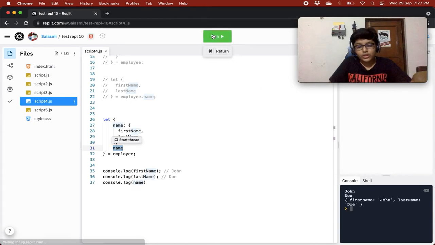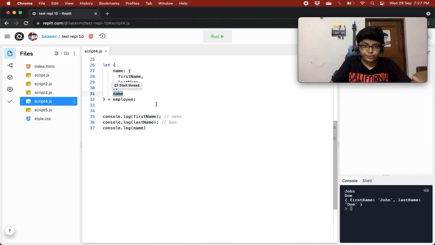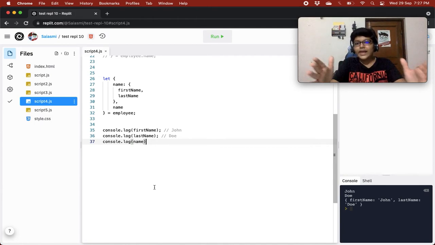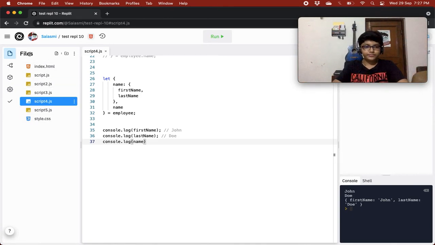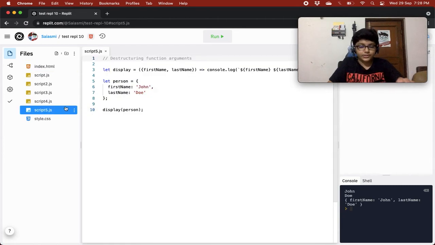So now the name object of this employee object, we can access it directly using the name variable. So this is a very important concept, guys, and it will help a lot. It will speed up your coding a lot. So destructuring is always a very important concept to learn.